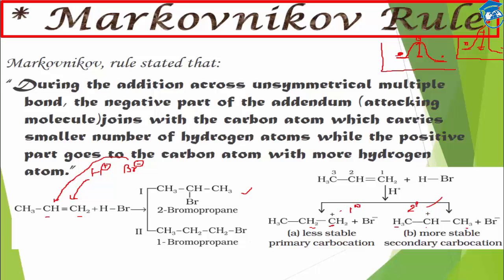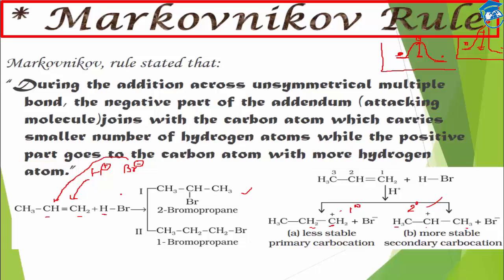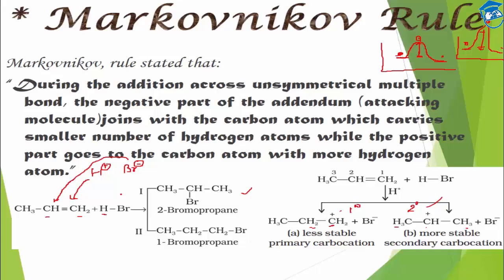So simple, if you see the reaction, you have to attach the hydrogen atom to the carbon atom which already has more hydrogen atoms. Simple, it's the Markovnikov rule. The hydrogen atom goes to that carbon which already has more hydrogen atoms, and the negative part goes to the other carbon atom.